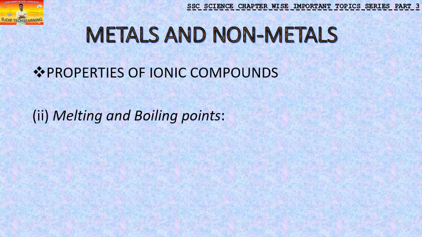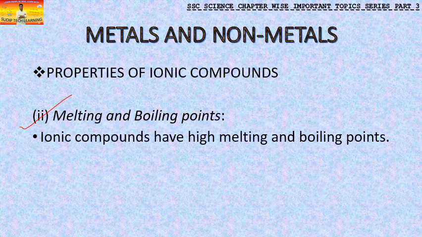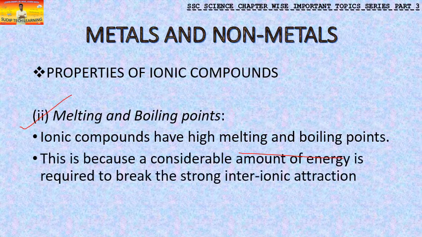Second property is melting and boiling point. Let's see how this is affected. Ionic compounds have high melting points and boiling points. Again, the melting point and boiling point are very high. There is a reason for it, and it is the same reason as the first part: a considerable amount of energy is required to break the strong interionic attraction. Again, as I told, there is a positive ion and a negative ion, attracting each other, and they are very closely packed.